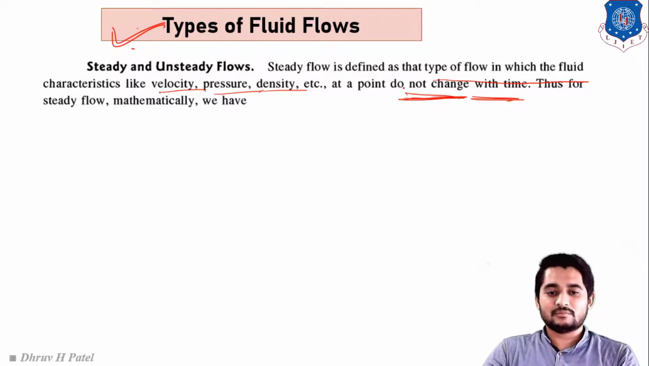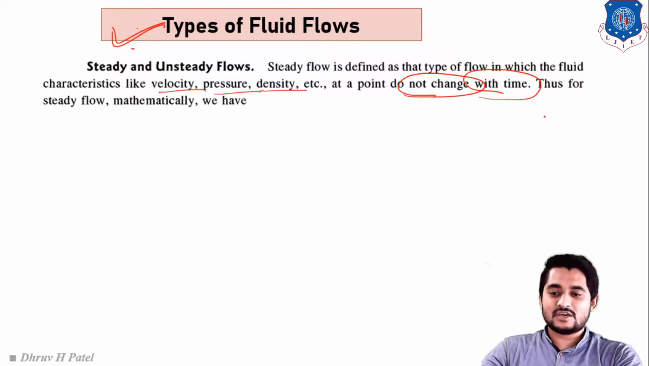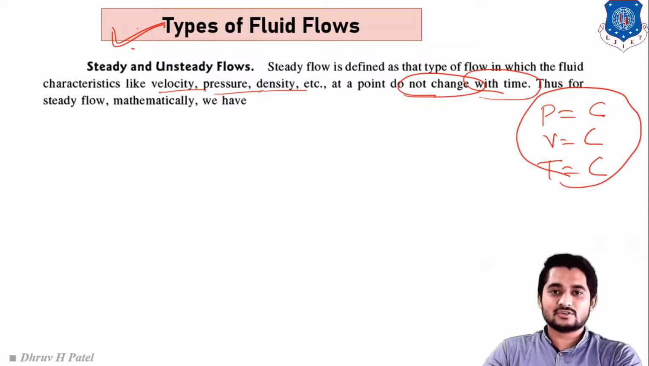Here you have to remember, for the steady flow, all the characteristics remain the same with respect to time. Clear? Here the keyword is: do not change with respect to time. So if any parameter, suppose pressure is constant, velocity is constant, temperature is constant, if these three parameters are constant, then the derivative with respect to time will be 0.